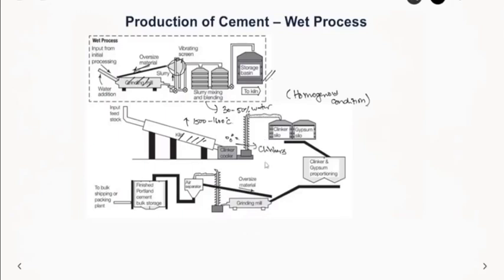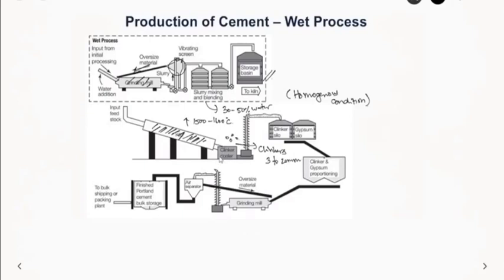These clinkers are of nodular form, of like 3 to 20 diameter. At this temperature, when it gets heated, this material gets fused, like it starts behaving like a single material. Initially we added two different materials, then we added water, etc. So how to make it into a single material? That's what happens at this high temperature. The material gets fused and behaves like a single material, and finally this clinker is formed.